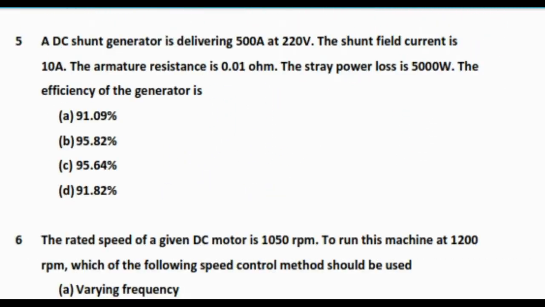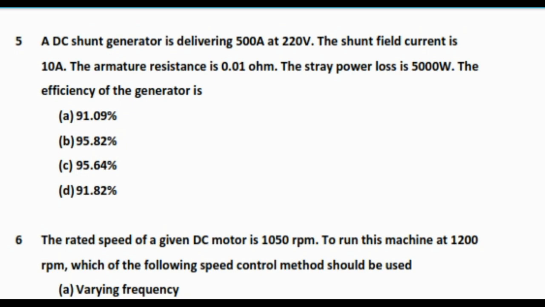So next question, question number 5. A DC shunt generator is delivering 500 ampere at 220 volt. The shunt field current is 10 ampere. The armature resistance is 0.01 ohm. The stray power loss is 5000 watt.